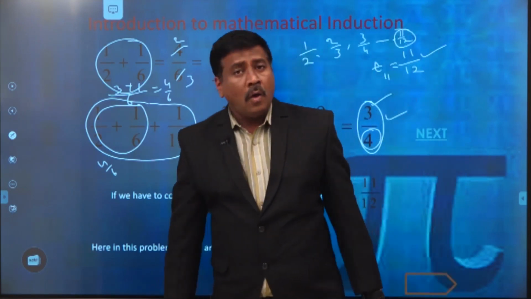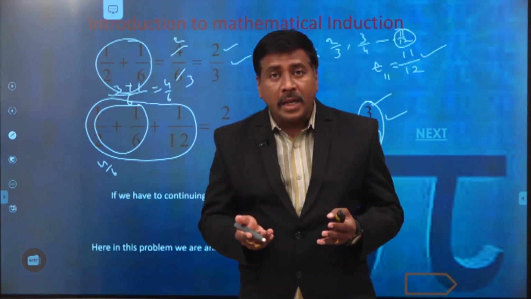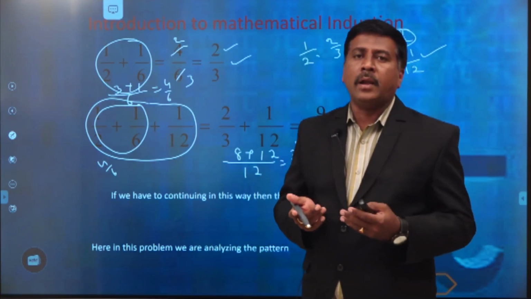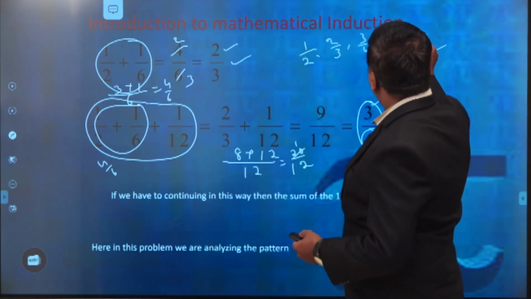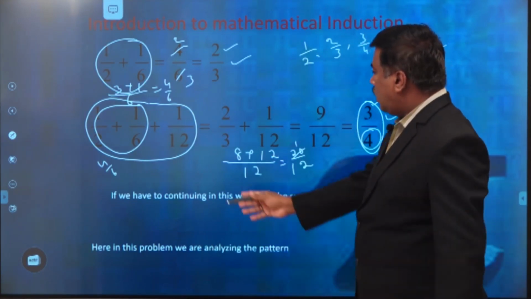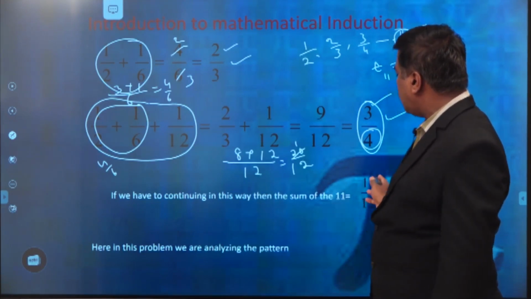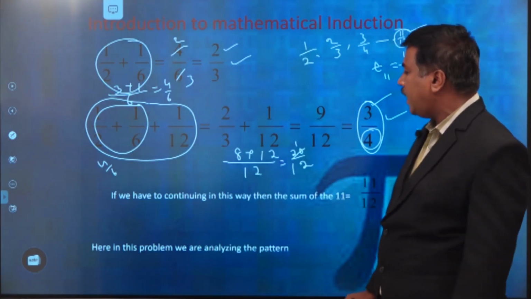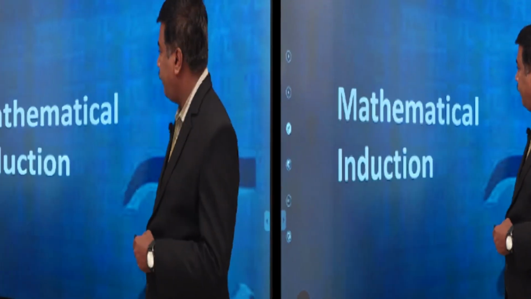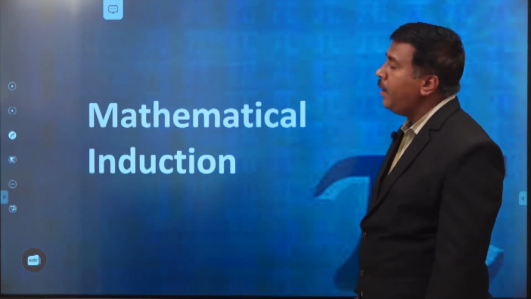11 by 12. How do we have to say that? That involves a mathematical induction process. That means a pattern is there in that series. So by using that pattern, we have to tell the total summation of the 11 terms is 11 by 12. If we continue this way, then the summation of all the 11 terms is 11 by 12. Hence, in this problem, we are analyzing this pattern. Now, we have to enter the concept of mathematical induction.